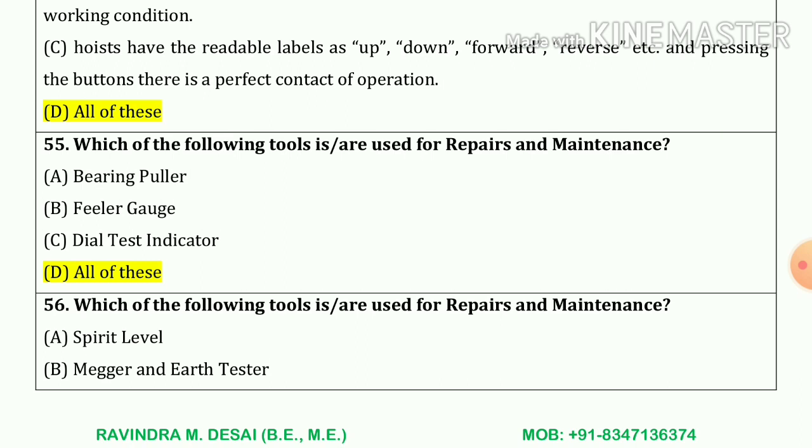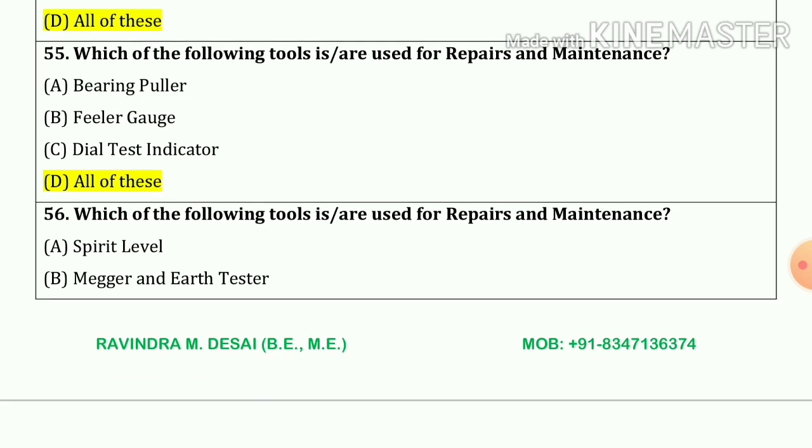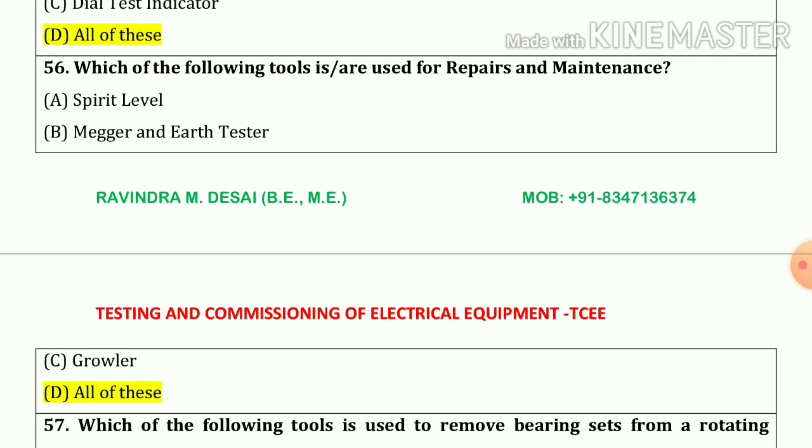Now 55 number. Which of the following tools are used for repairs and maintenance? So our answer is A, B and C. That means all of these, which is our correct answer. 56 number. Which of the following tools are used for repairs and maintenance? So our answer is all of these. That means A, B and C, which are our correct answers.